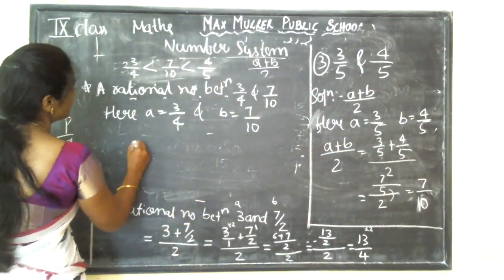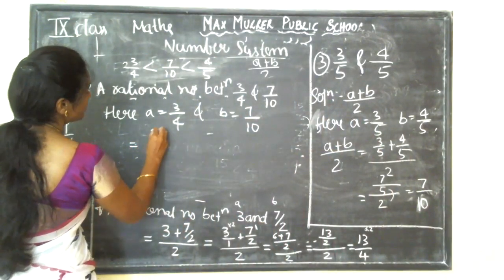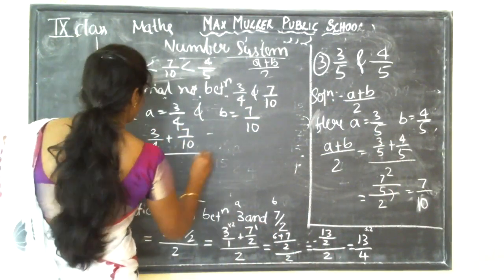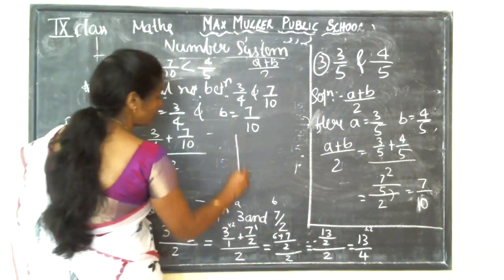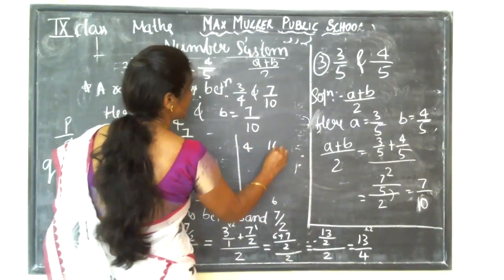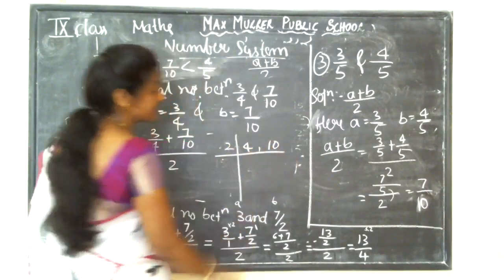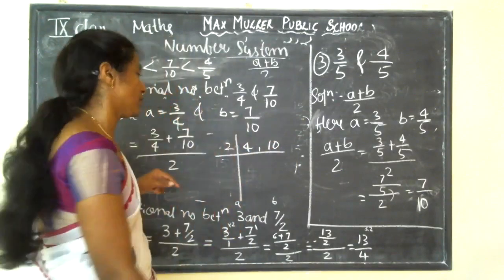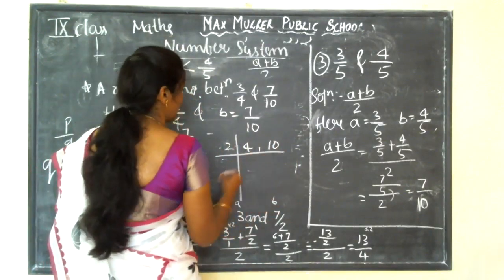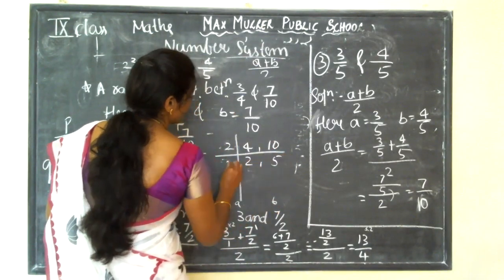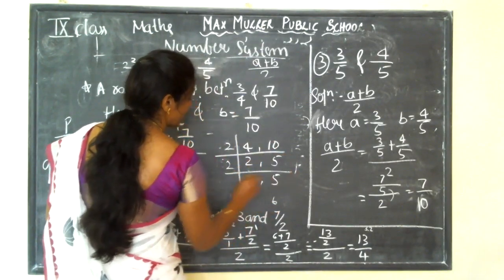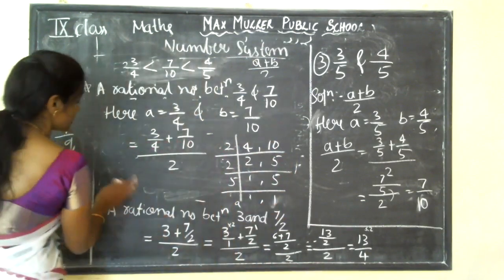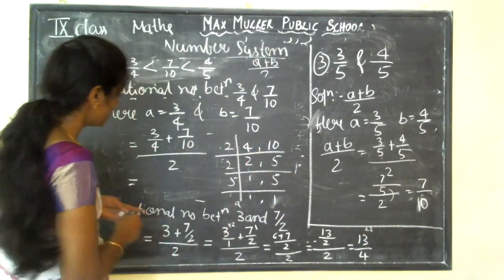Now, how will we do this one? It is A plus B divided by 2. So 3 by 4 plus 7 by 10, divided by 2. Here you need to find the LCM of 4 and 10 because the denominators are different. Whenever you are finding the LCM, make sure that you start from the digit 2 itself. Don't skip that one. Don't go directly to 4 or 10 or 5 like that. You all know how to find the LCM, guys. Don't expect me to explain this also.